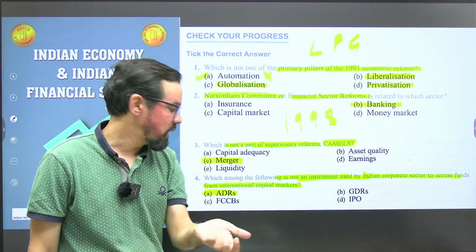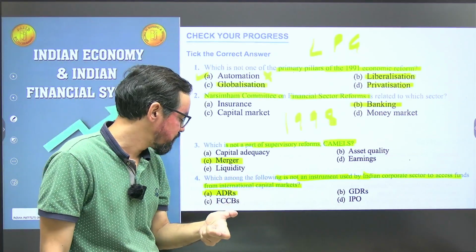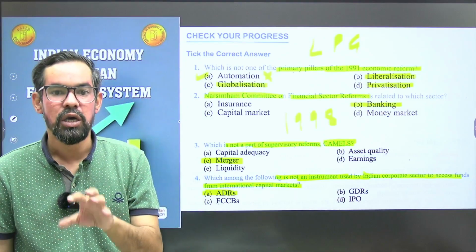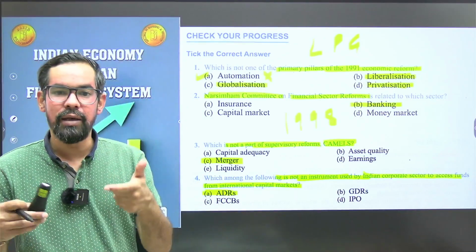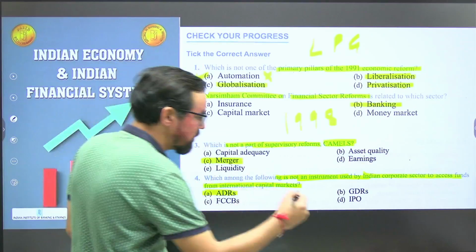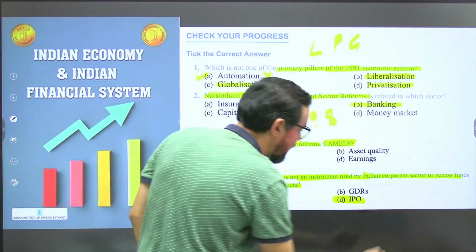IPO can be part of this one. FCCBs, foreign currency convertible bonds, can be as well. ADR is American, sorry, my bad. So IPO will be the correct answer for this one.